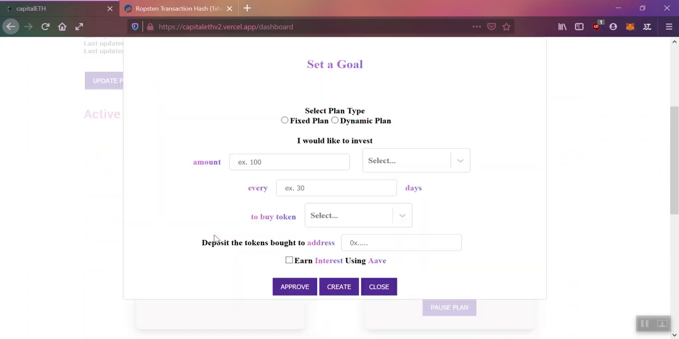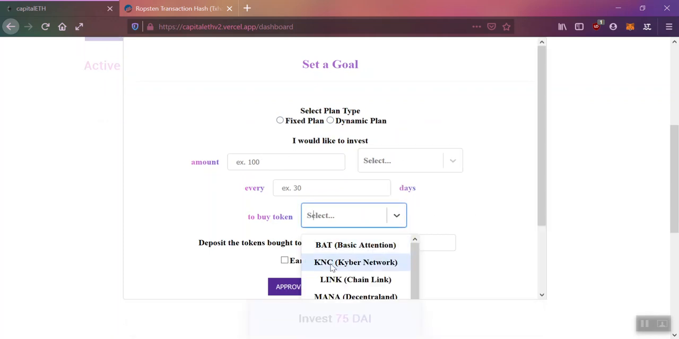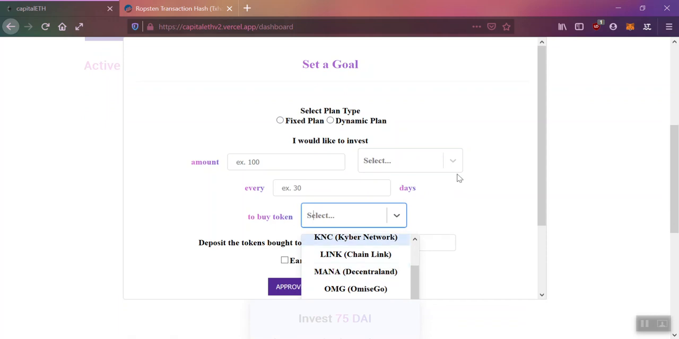So while creating a new plan, there are two types of plan. I can create a fixed plan and I can create a dynamic plan. In a fixed plan, the condition is simple. After every n number of days, you invest that source token, which is a stable coin, and receive a destination token, which can be any of these tokens.